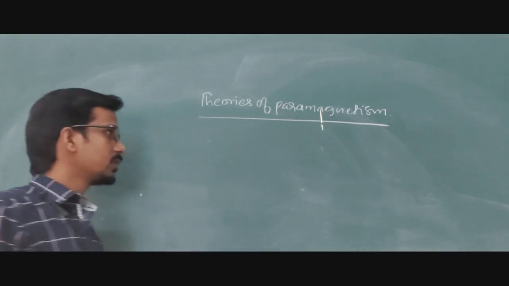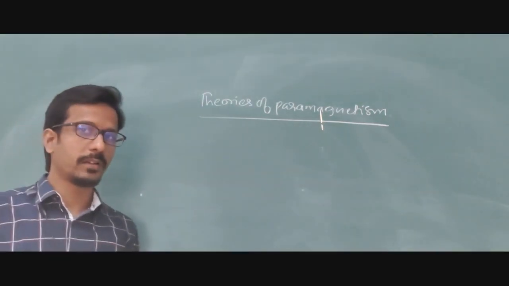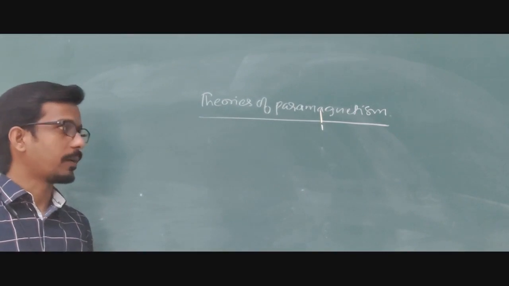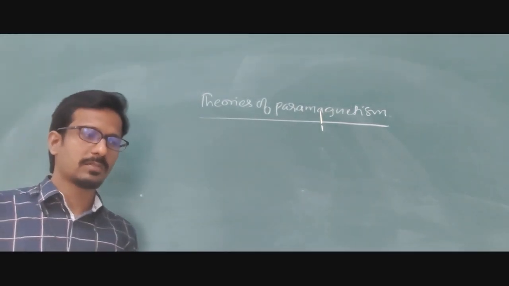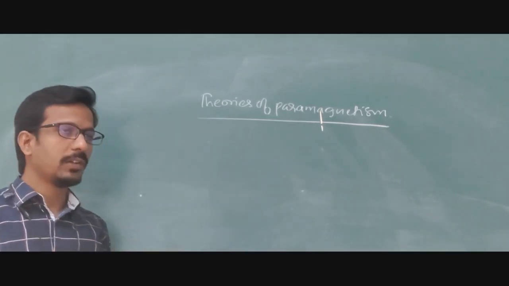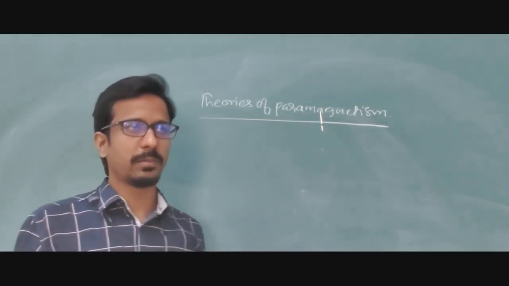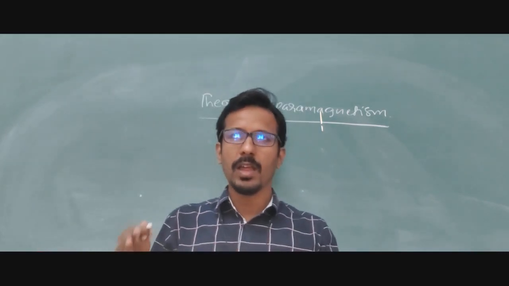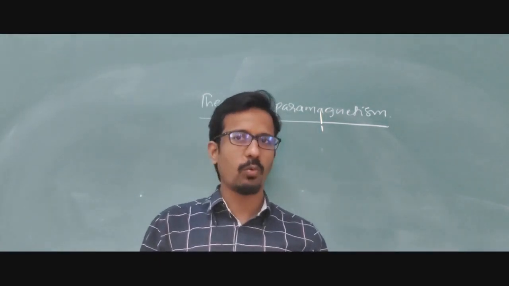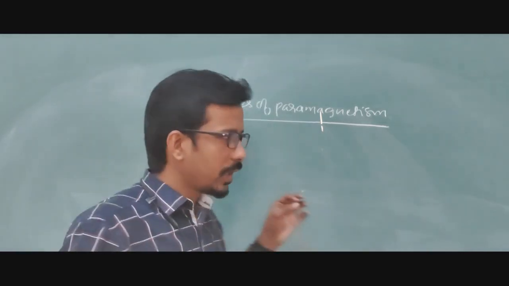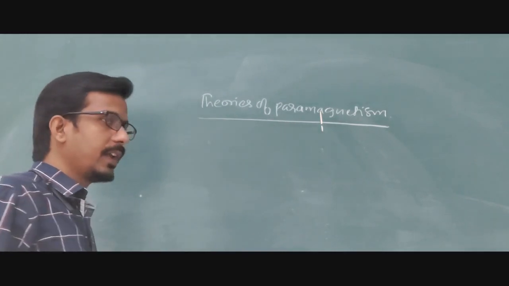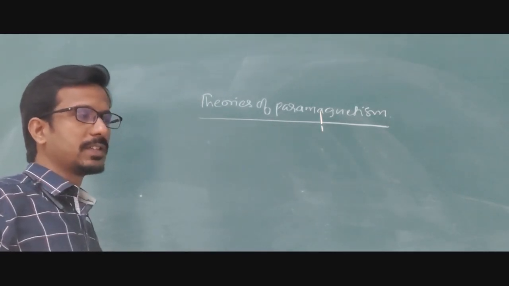So, what is meant by theories of paramagnetism? Before knowing that, we should know some of the fundamental equations of paramagnetism. Last class we discussed Langevin's theory of paramagnetism. Based on that, we have got two theories: the first is the classical theory, and the other is the quantum theory. I will try to explain the quantum theory also. Before that, I will explain some fundamentals here. Then we can go through in detail what the classical theory actually explains.